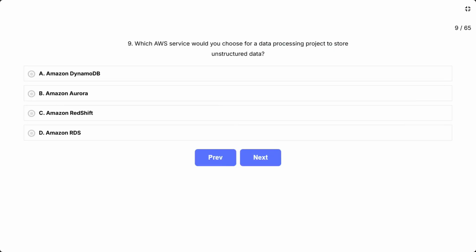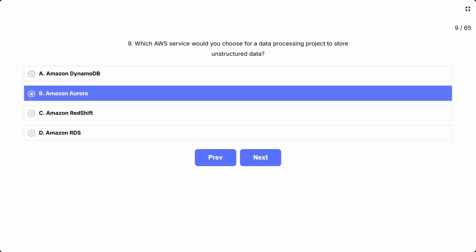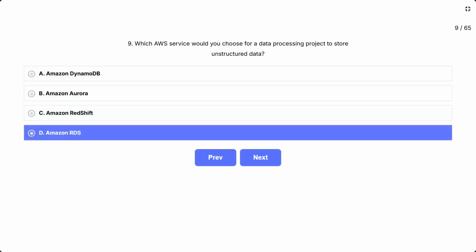Question 9. Which AWS service would you choose for a data processing project to store unstructured data? The options are A, Amazon DynamoDB, B, Amazon Aurora, C, Amazon Redshift, D, Amazon RDS.